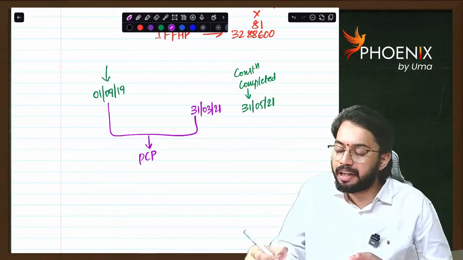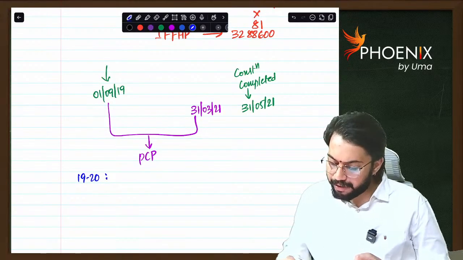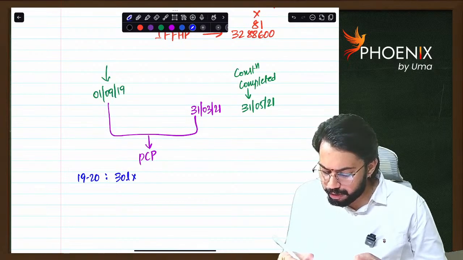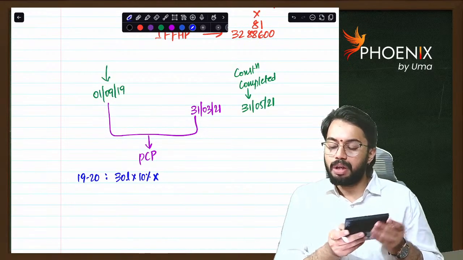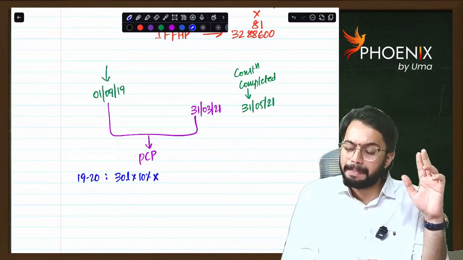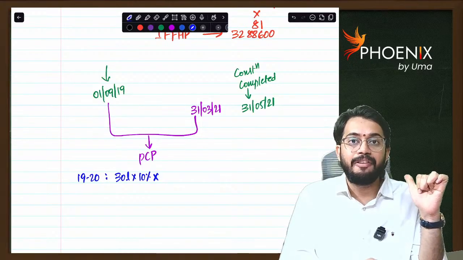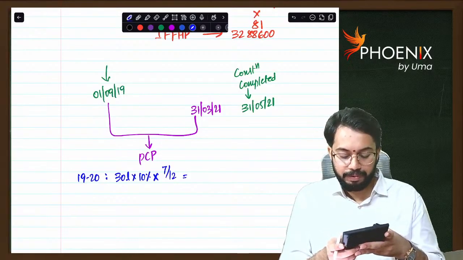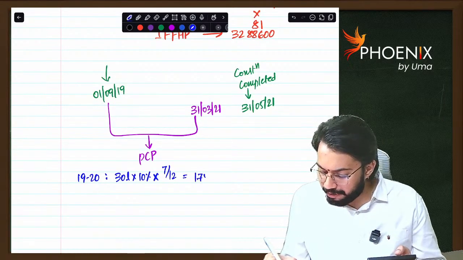Now, shall we calculate interest for the pre-construction period? For 19-20, interest is equal to 30 lakhs into 10% into September to March. First September, September, October, November, December, Jan, Feb, March, 7 months. 30 lakh into 10% into 7 by 12, 1,75,000.